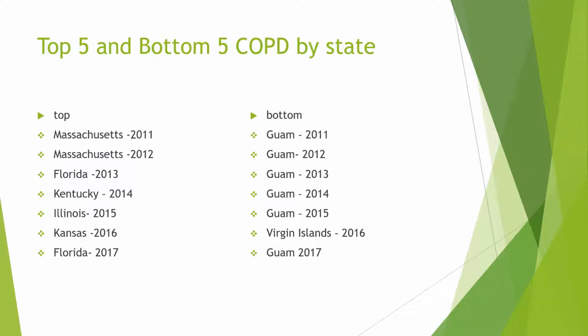So on the left side, I'm showing you the top states, and on the right side of your screen, it's going to be the bottom 5 for each state that recorded COPD. The first one up here is 2011.